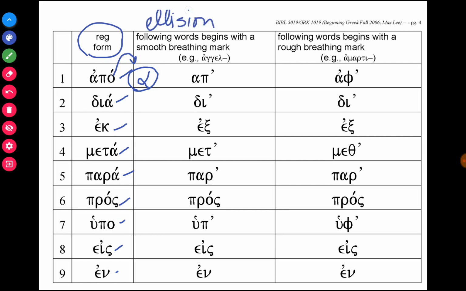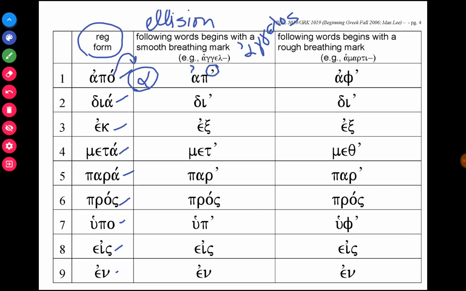This is something that we went over in Mounce's chapter 4. When letters drop out, Greek always signals that something has dropped out with what we call an apostrophe. So with words that begin with a smooth breathing mark, I'm going to use, for example, angelos, which is the vocabulary word that you've learned that means angel or messenger. So if I want to say away from an angel, I would say ap'.